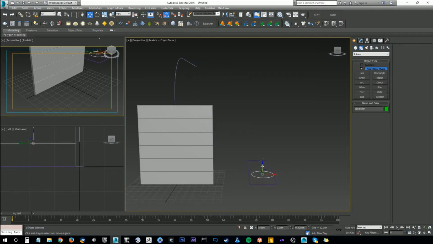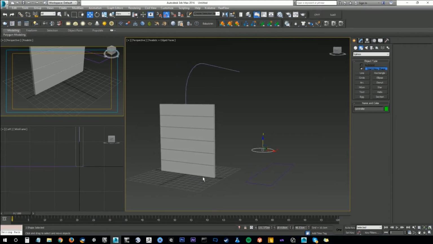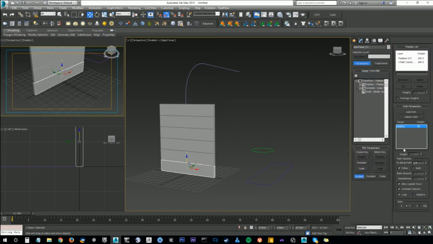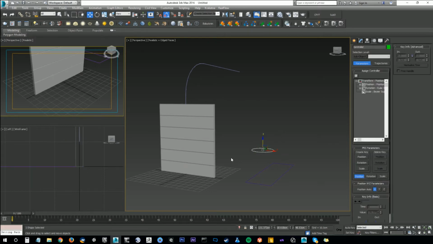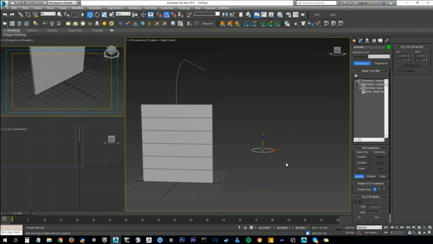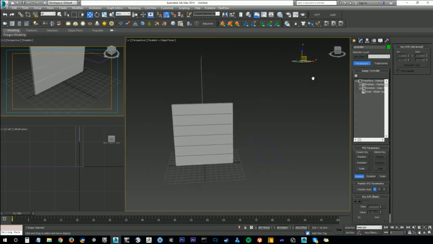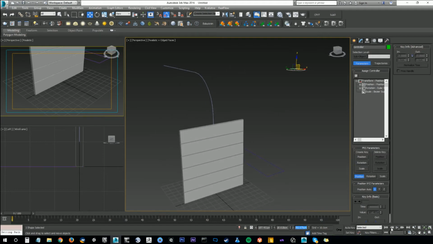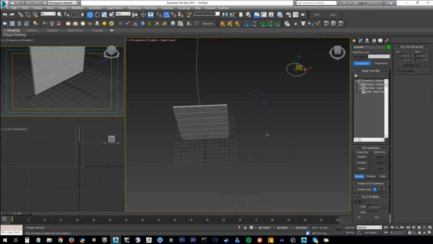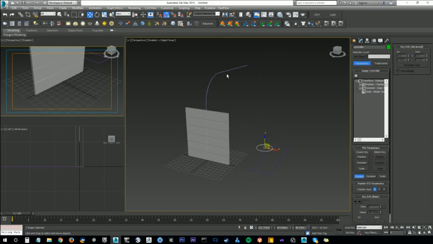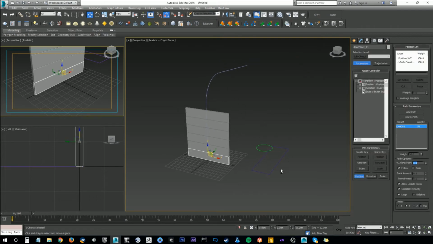So if we move this up, this is going to be a 1-to-1, position controlling percentage along the path. So in the motion panel, we have this percentage along the path. If our position is controlling the percentage along the path, then if we wanted to put this controller, let's say, somewhere over here, the percentage along the path isn't going to really work how we expect, especially if this object is moving, and that's just not going to work right.